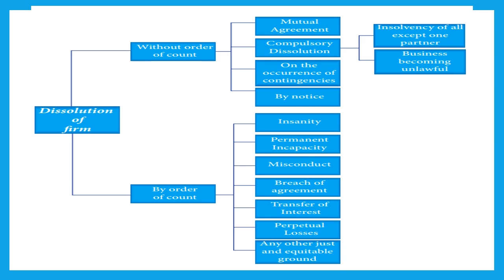If in any partnership firm, except one partner, all the remaining partners become insolvent, then it will become difficult for the partnership firm to carry on the business, because in a partnership firm, the liability of partners is unlimited. Therefore, if all the partners except one are insolvent, only one partner is solvent, that is all the partners except one have become bankrupt, then in that case, the firm will shut down.